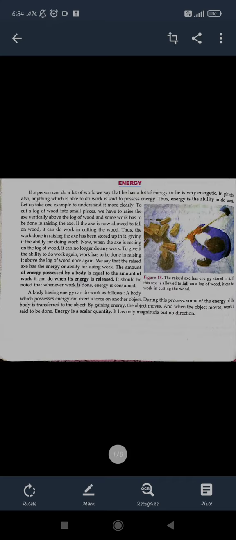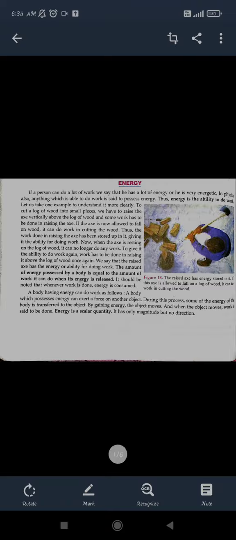So what that means is, if you complete a work, you need that much energy. If you have to do a lot of work over a long time, that means your energy should also be that much to complete that work. So energy is the ability to complete that work, right?